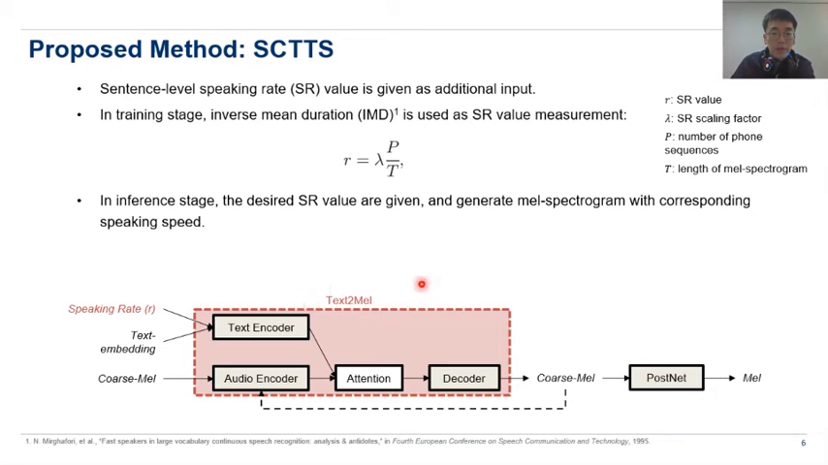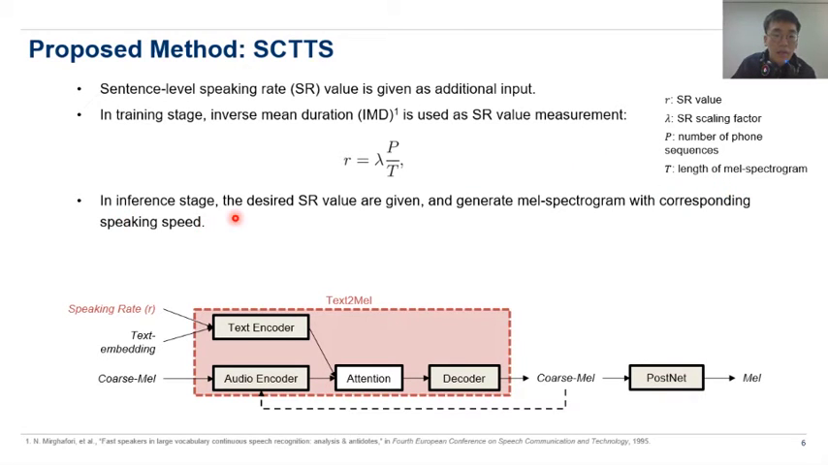So this is the architecture of the SCTTS system. As you can see, the sentence-level speaking rate value is given as an additional input to the text encoder. In the training stage, inverse mean duration is used as the SR value measurement like this. The R here is the SR value, lambda here is the SR scaling factor, P here is the number of phoneme sequences, and finally, T is the length of the mel spectrogram.